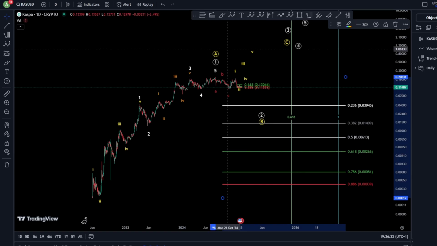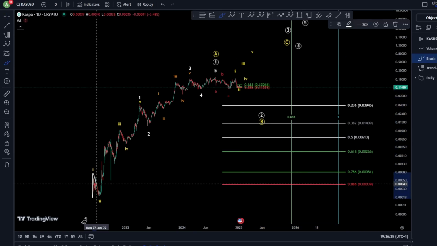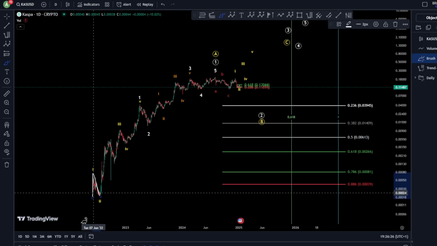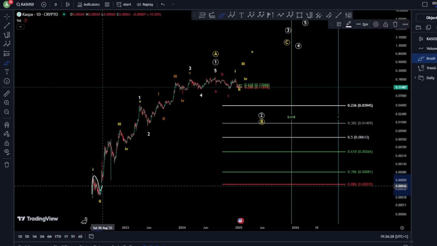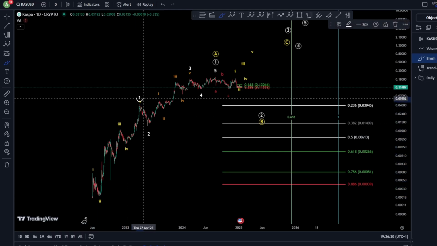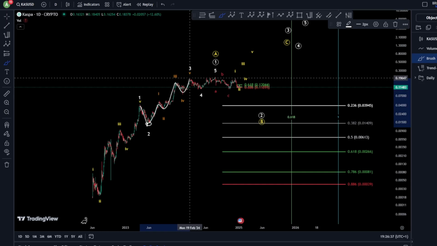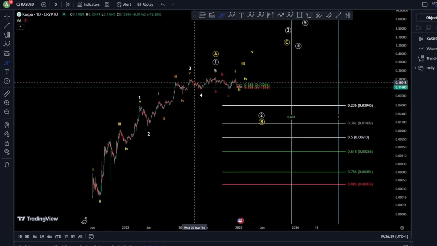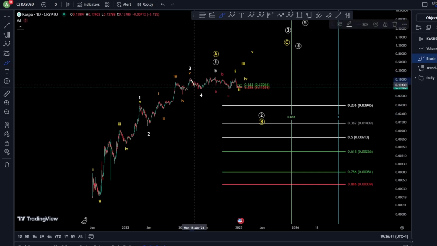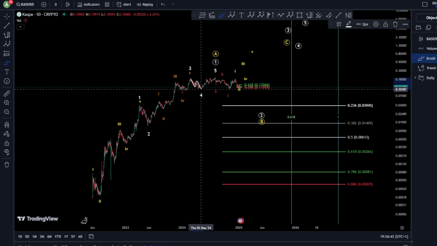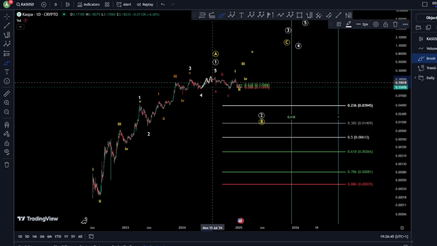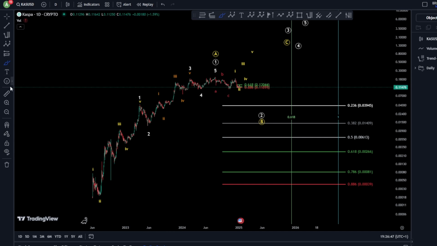And starting on the daily chart here, we are looking since the birth of Kaspa. In June 2022, we have 1, 2, 3, 4, 5, finishing a wave 1 as an impulse, and then a wave 2 after it, and continuation toward the upside impulsively as a wave 3. After the wave 3, we got a correction as an ABC zigzag, and then of course finished ending a diagonal for your wave 5.